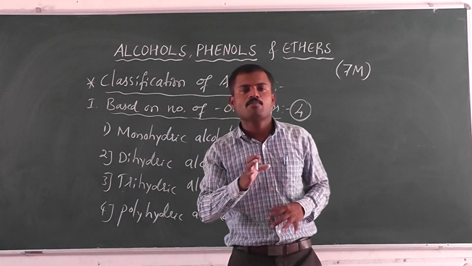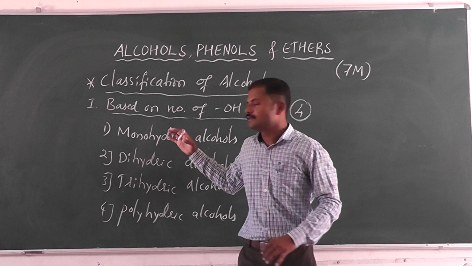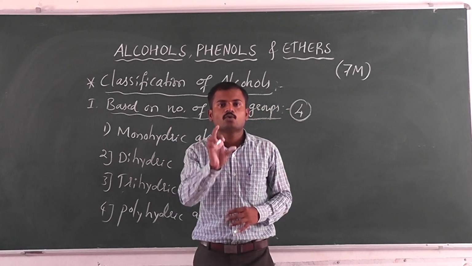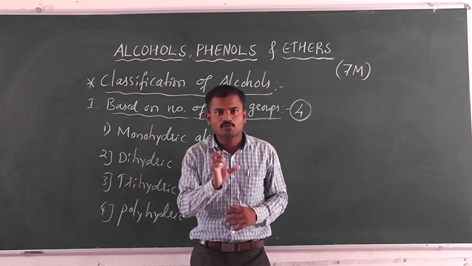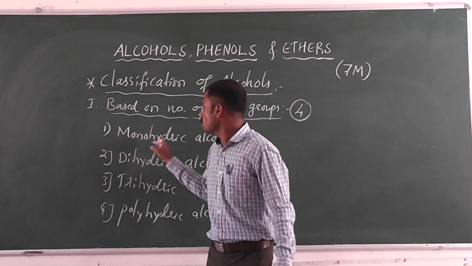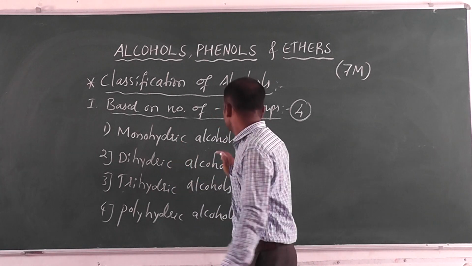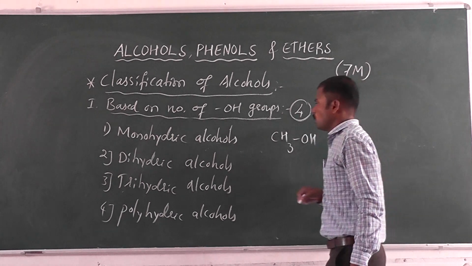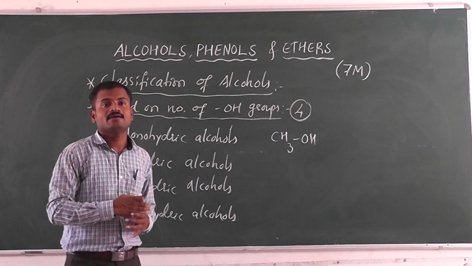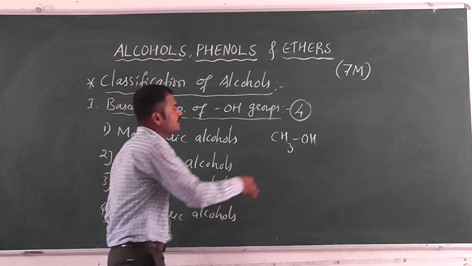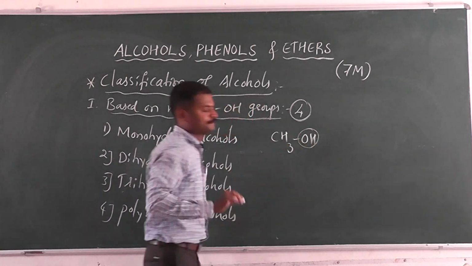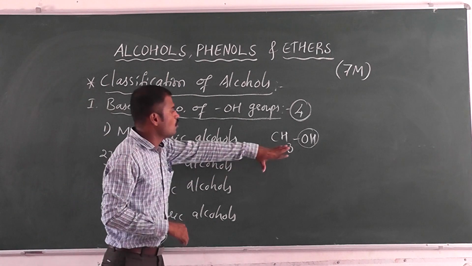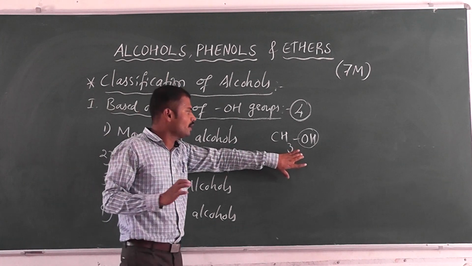Based on the number of OH groups, monohydric alcohols means the organic compound contains only one OH group. For example, CH3OH. How many OH groups are there here? Only one OH group is present. So if there is only one OH group, we call it a monohydric alcohol.